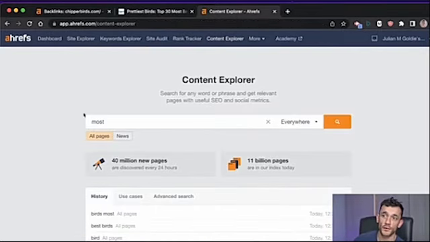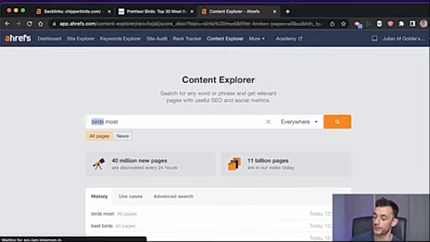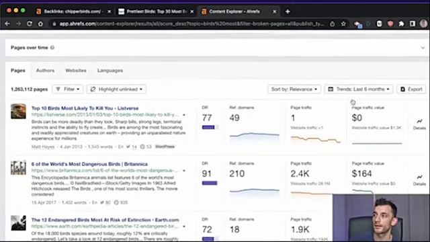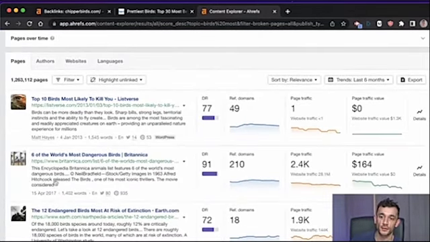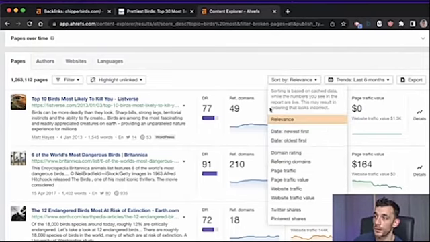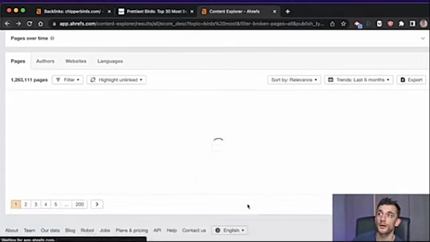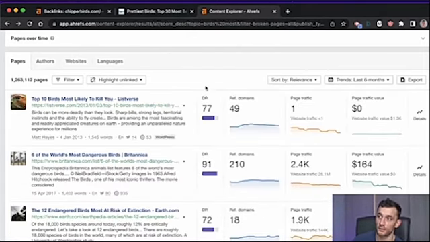So we can look for listicle related articles by putting in the keyword "most," and then we can put in our niche keyword here. So for example, birds, but you can replace that with whatever industry you're in. And now we can see the trending content that's attracting a lot of backlinks. You can even sort by referring domains as well, see what's getting the most backlinks, but we'll go back a sec and focus on the most relevant ones.